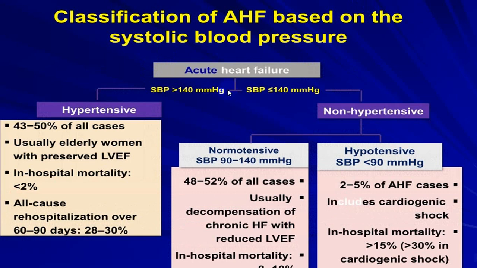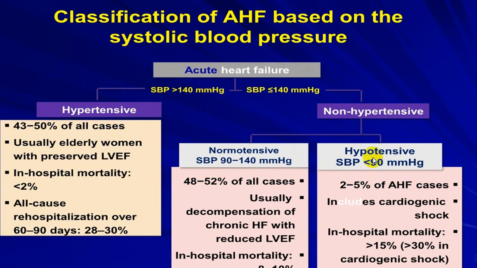Related to blood pressure, if there is an acute heart failure, by and large all persons will have a fall of blood pressure. But in a good number of people, the blood pressure is still maintained. If systolic blood pressure remains more than 140, we call it hypertensive acute heart failure. So the person is already having a failure, but systolic blood pressure is still more than 140. If systolic blood pressure is less than 140, it is called normotensive or hypotensive depending upon the blood pressure.